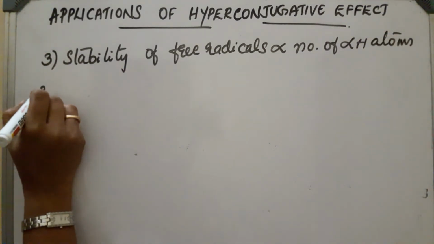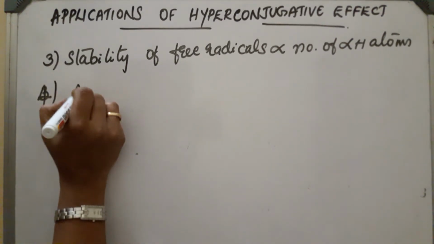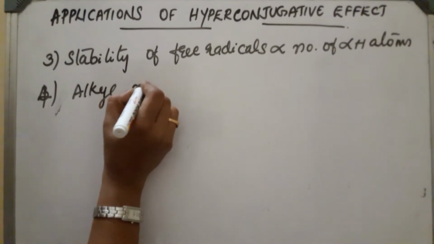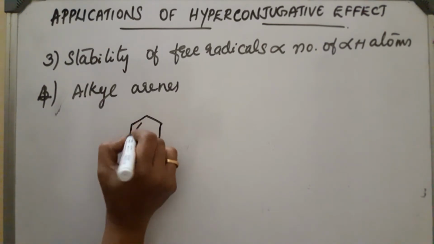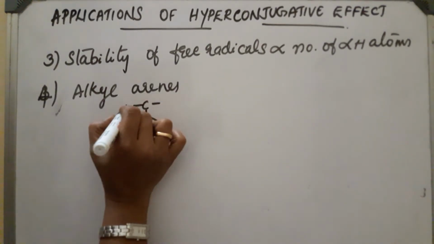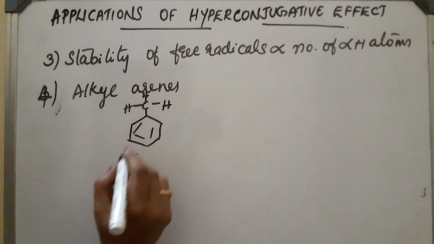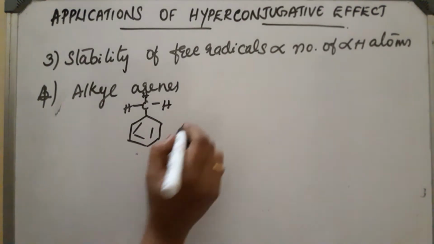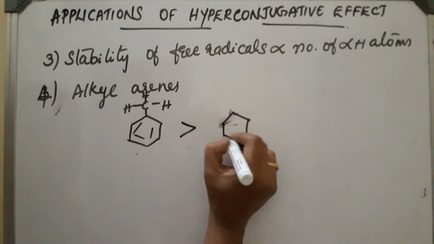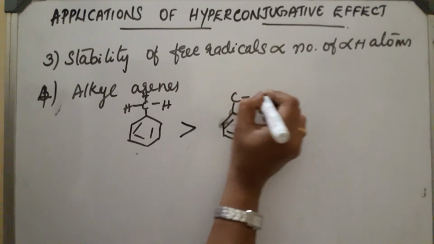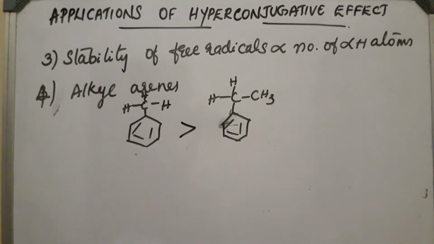Now next is the stability of alkyl arenes. Draw the structure, toluene. We know that there are 3 alpha hydrogen atoms near the unsaturation, so it is stabilized by hyperconjugation. If a hydrogen is replaced by CH3, then the next stability will be for that, because there are 2 alpha hydrogen atoms.